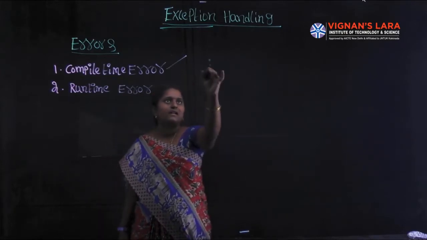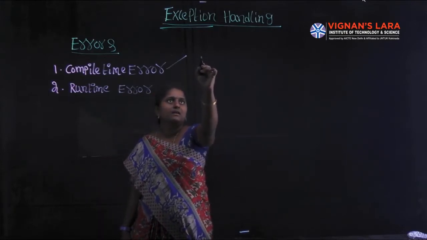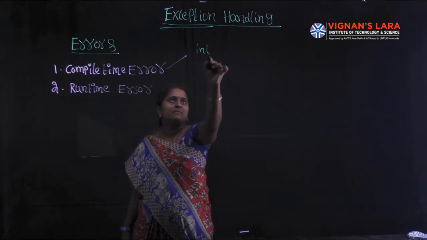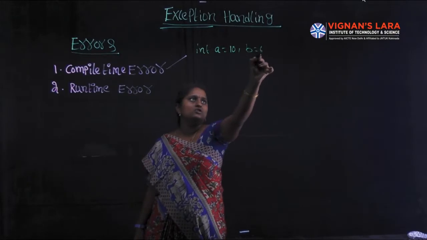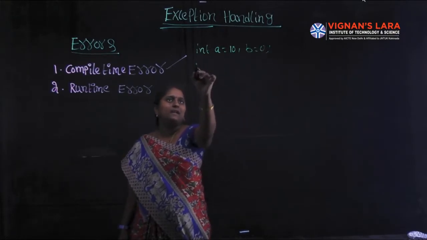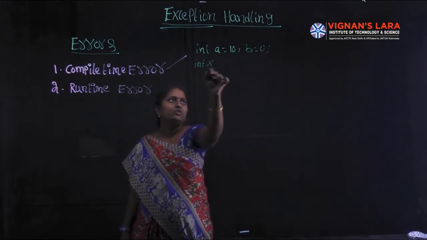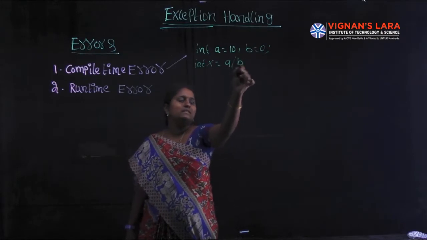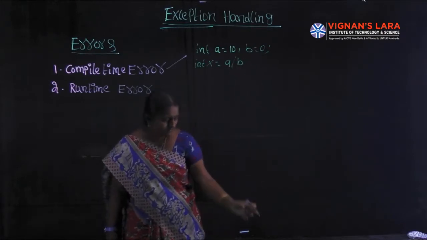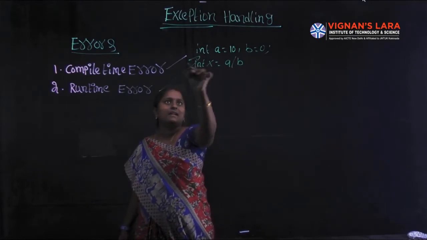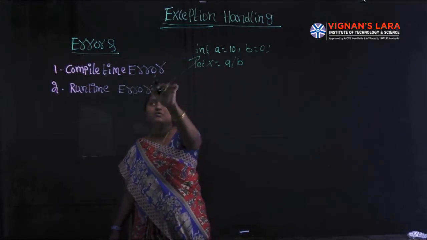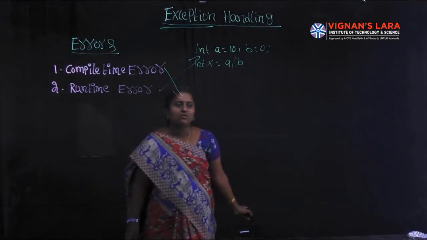Suppose we are writing a statement. I am declaring two variables, int a equal to 10 and b equal to 0. After this, I write int x equal to a by b. So it is divided by 0, and that is a runtime error. I will discuss it later. First, I will discuss compile time errors. So what is a compile time error?